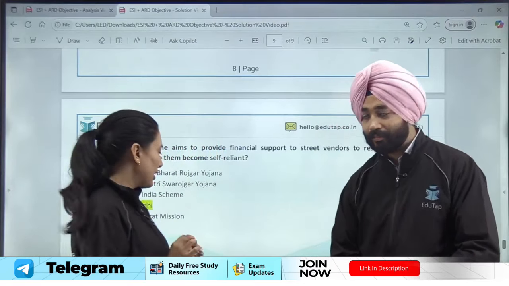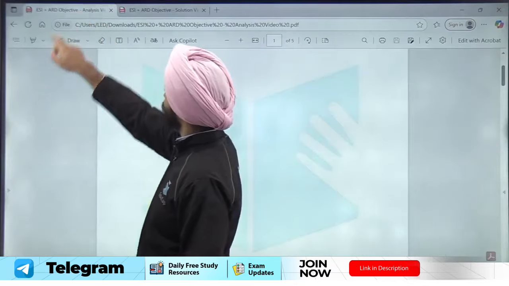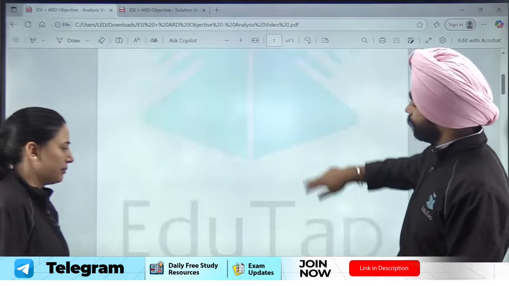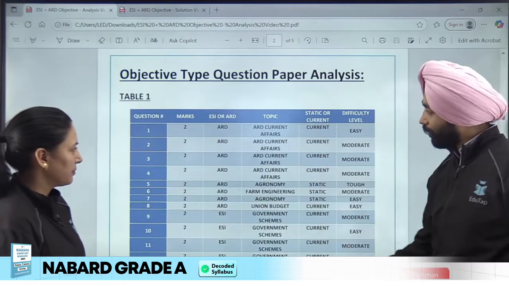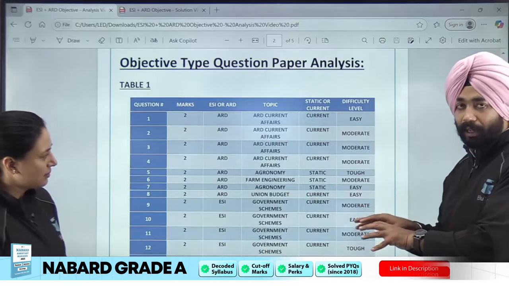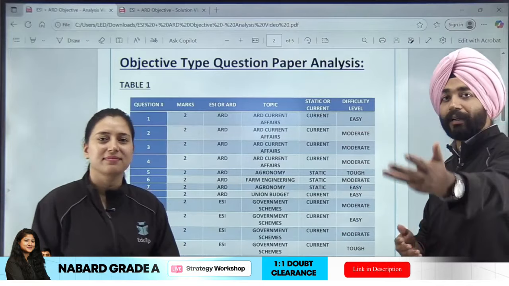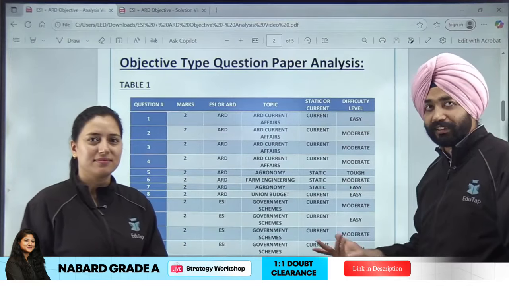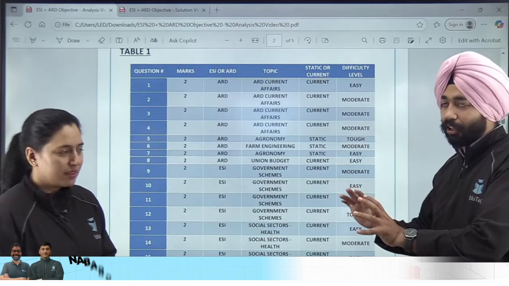Now we'll discuss the difficulty level of each topic. I think here we will just rush up very quickly. Okay? So this is how we have started. This is what we have said to you also. This is how the difficulty level of the paper was. So obviously, if I say, guys, it's a moderate level paper. I'm not saying it was an easy paper, because if I now tell you in 2025 that the 2023 paper was easy, then at that time it was difficult too, it wasn't that easy. But it was a moderate level paper. It's not a difficult level paper.